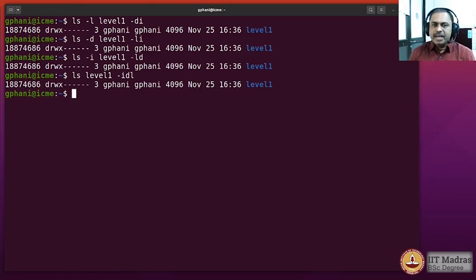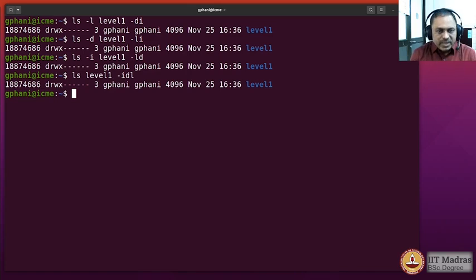So you can see that I am giving the options in very many ways, but the output is identical. It just means that the ls command really doesn't bother about the sequence of the options. It would take all the 3 options that have been given to it and then produce the output, which is basically the long listing for the folder level 1 along with the inode number to be displayed on the screen.